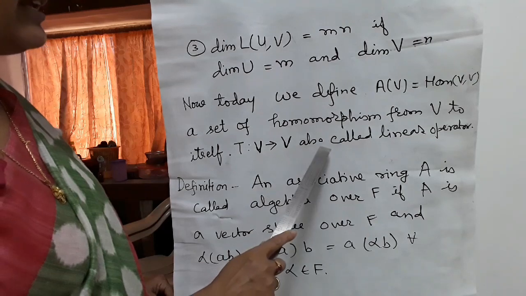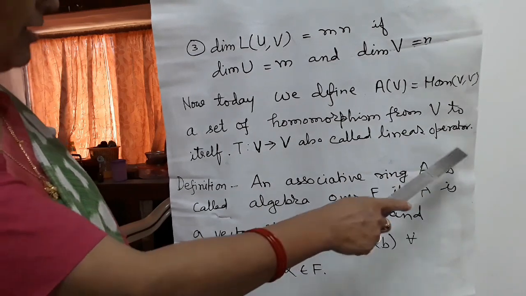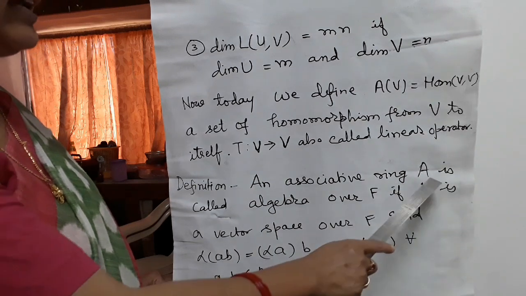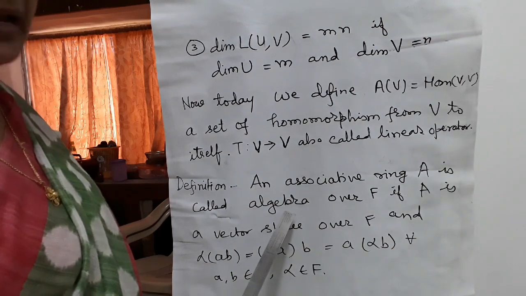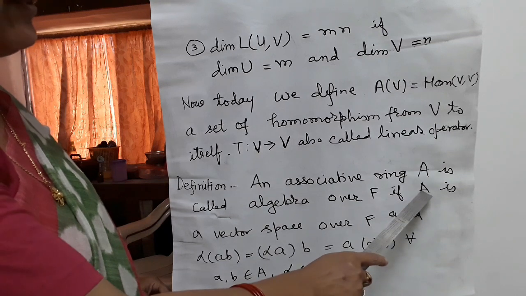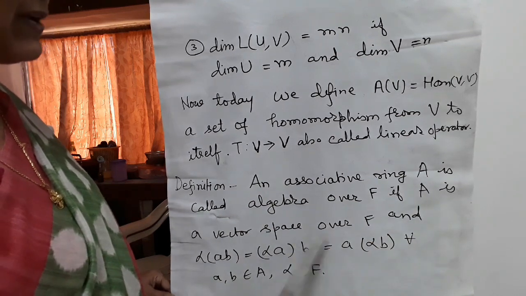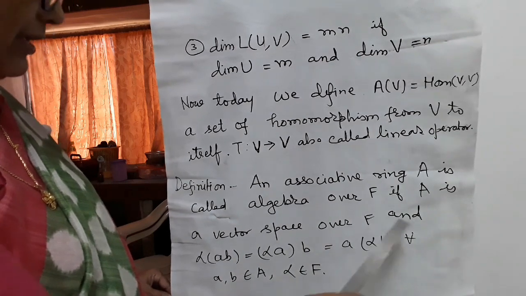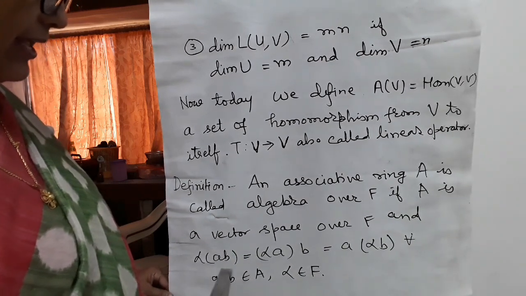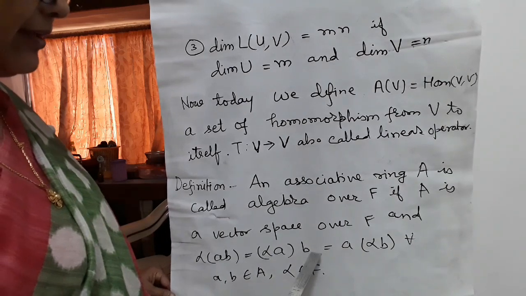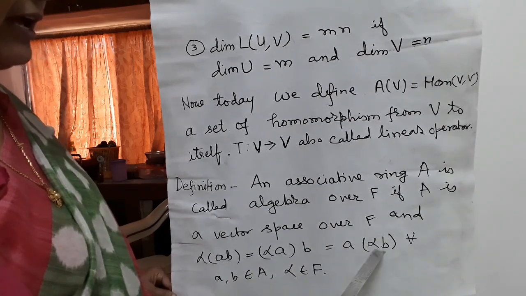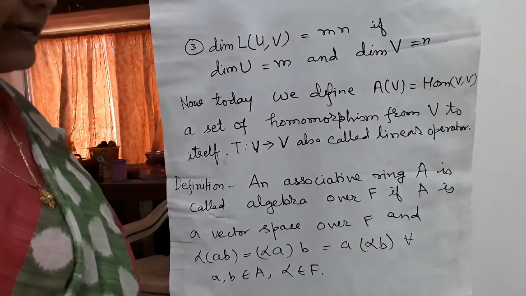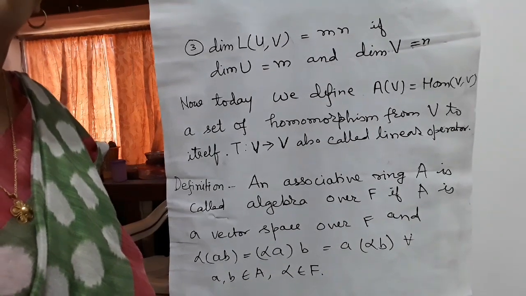T: V to V is also called a linear operator. Next definition, an associative ring A is called an algebra over F if A is a vector space over F. First thing, A is a vector space over F, and second thing, alpha(AB) = (alpha A)B = A(alpha B) for all A, B belongs to A and alpha belongs to F.